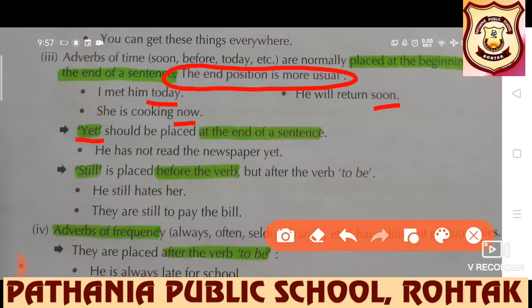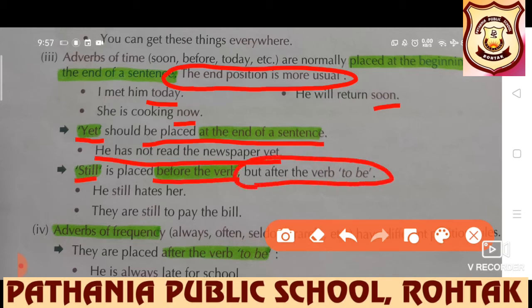Yet should be placed at the end of a sentence. He has not read the newspaper yet. Still is placed before the verb but after the verb to be. He still hates her. They are still to pay the bill.